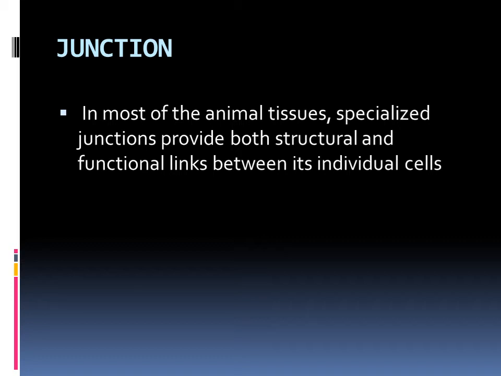Okay, so let us see what a junction is. In most animal tissue, specialized junctions provide both structural and functional links between individual cells. So in most animal tissue, there will be a junction between two cells. What is the use of this? It gives structural support as well as a functional link. It is making a link between two cells. Let us see the types of junctions that are present.